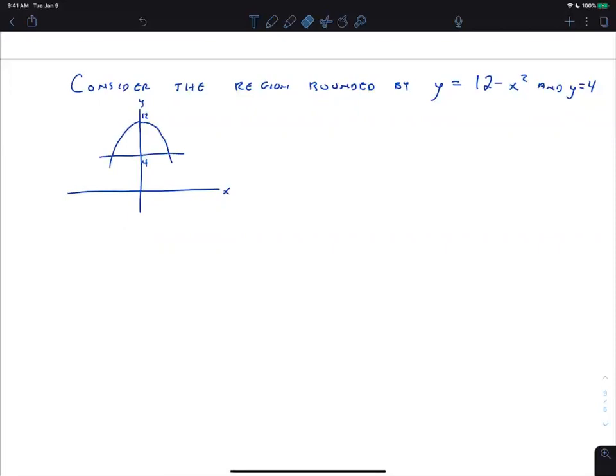All right, and then we want to find the intersection points. So here we would set 12 minus x squared equal to 4. Oh, my bad. I'm going to cheat and make this 2x squared. Sorry, still, the graph's basically the same. And so we're going to do 12 minus 2x squared equals 4. When you take the test, please do not throw in numbers to the questions. Go with the questions we actually give you. All right, so now we're going to subtract the 12 over and divide by negative 2, and we get x is plus or minus 2 because we take the square root of both sides. Does that make sense?